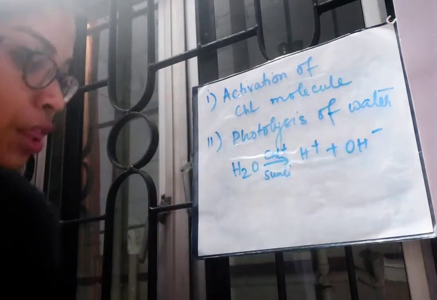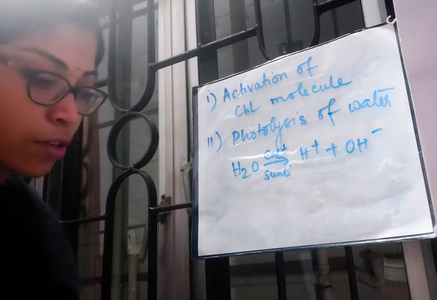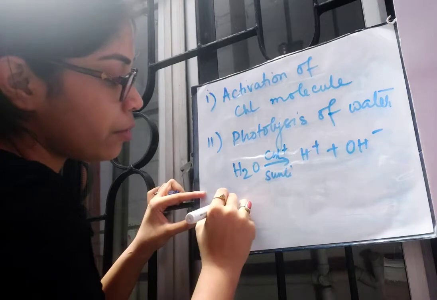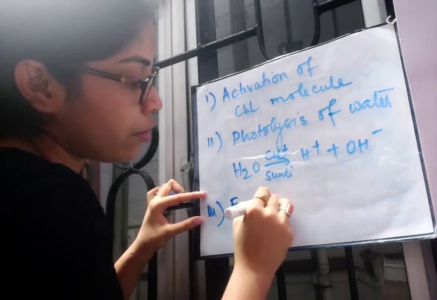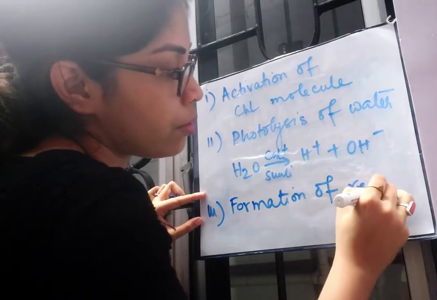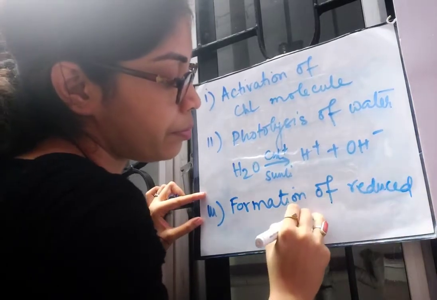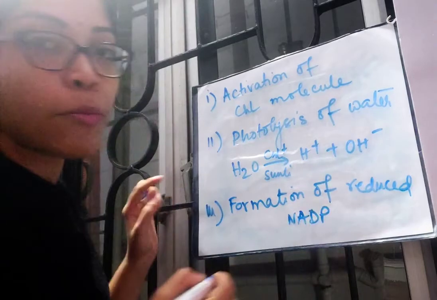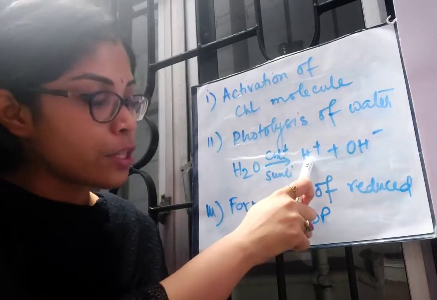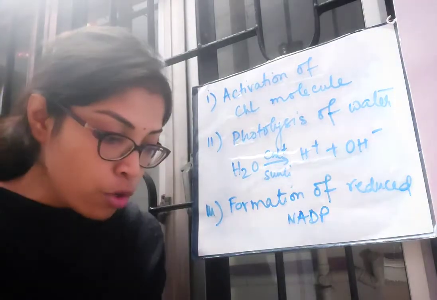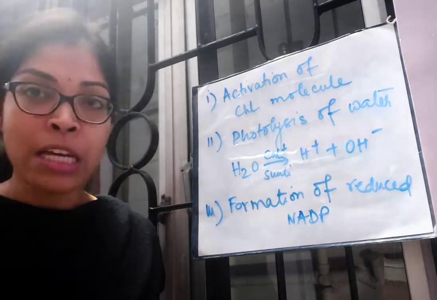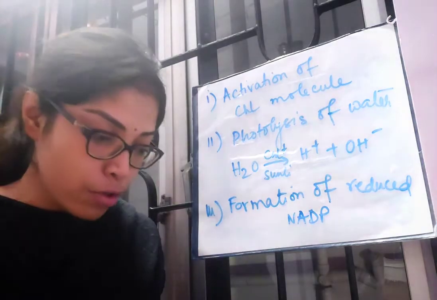Here comes the third step of photosynthesis, which is the formation of reduced NADP. Look at your book. The hydrogen ion, formed from photolysis of water, is utilized for the reduction of NADP, nicotinamide adenine dinucleotide phosphate, to high energy compound NADPH.